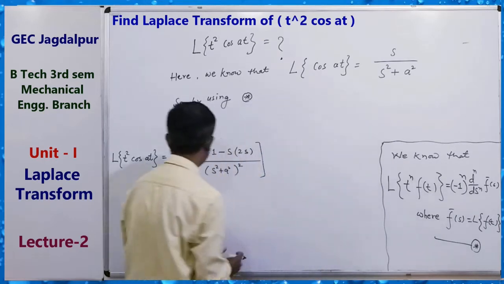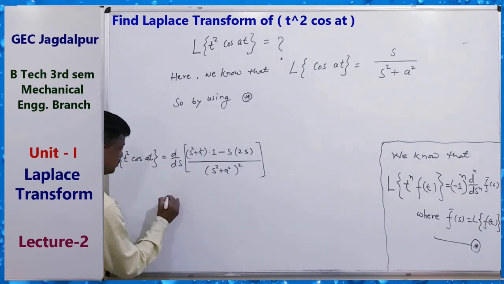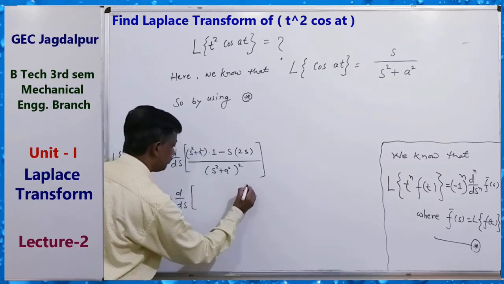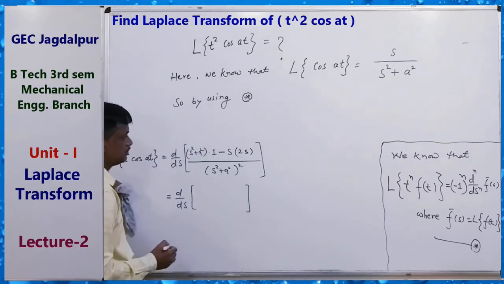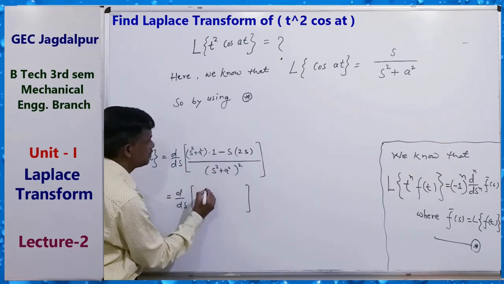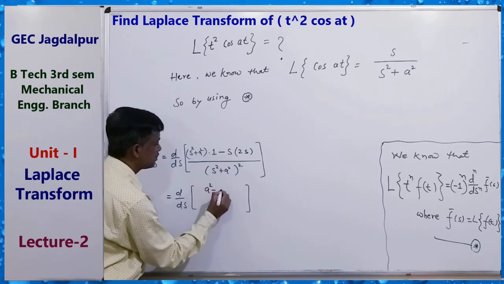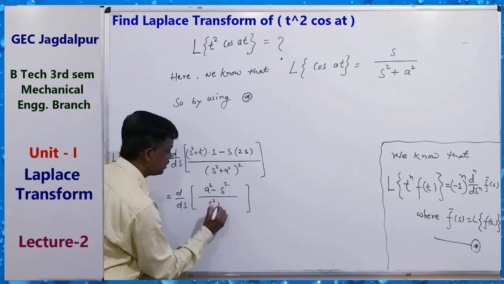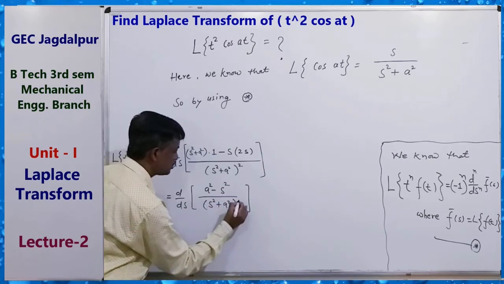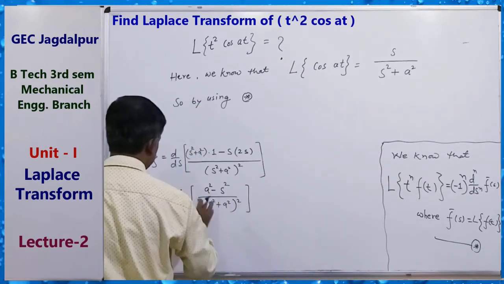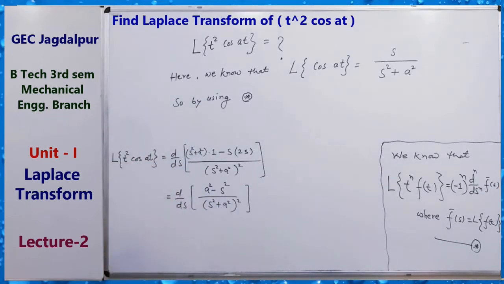Now proceed. This is equal to d by ds of what? s square plus a square minus 2s square, which means (a square minus s square) upon (s square plus a square) whole square. Clear? This. Now again differentiate, we can get the final result.